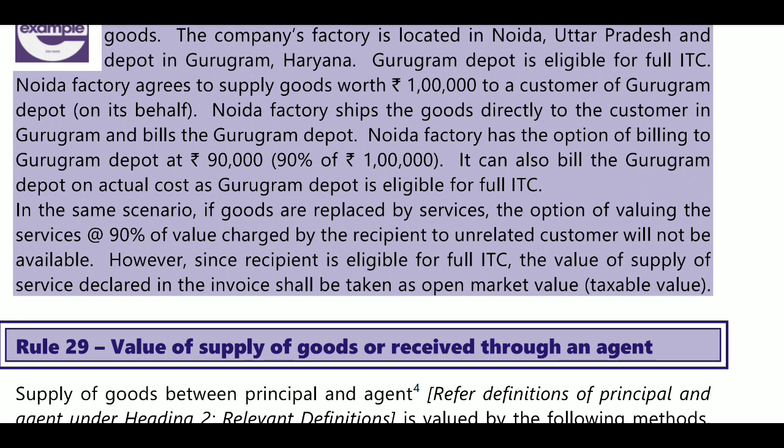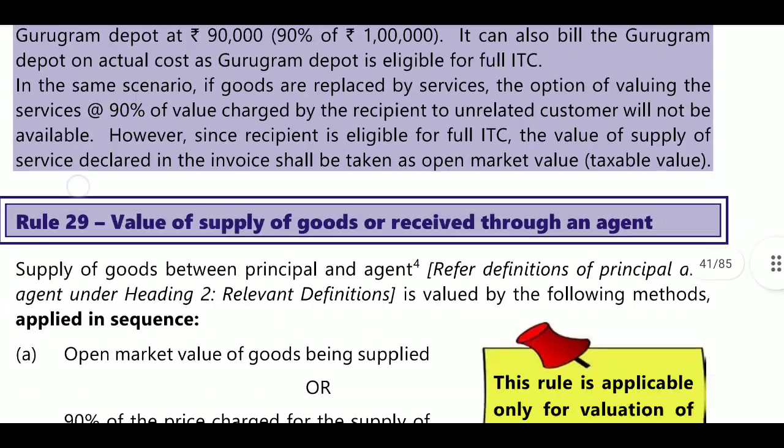Naturally, if open market value is not provided, then 110% will be taken as per Rule 30. Here, if the recipient is not eligible for 100% ITC, then there is the option of 90% of the recipient's supplies of like kind and quality.